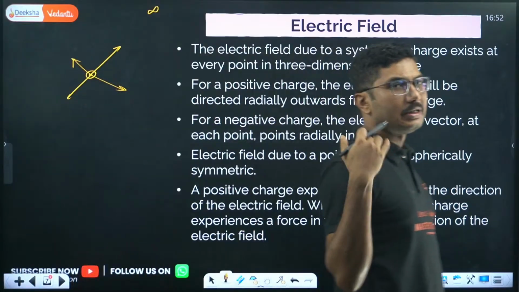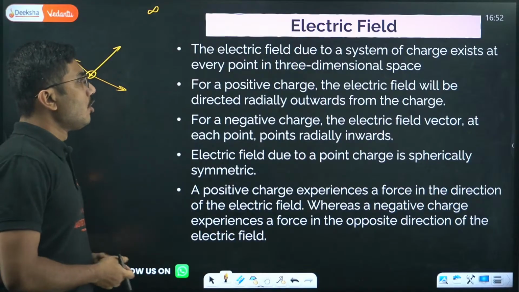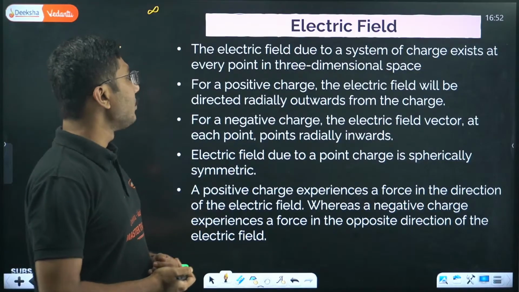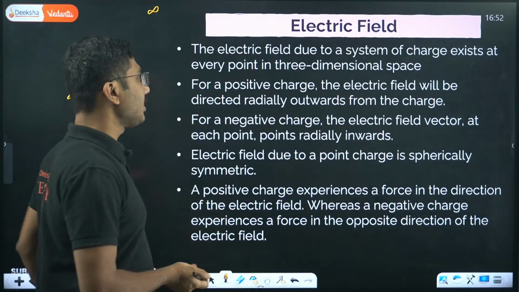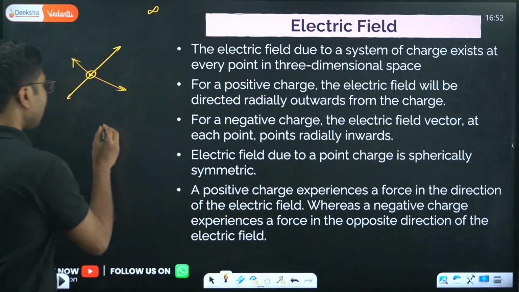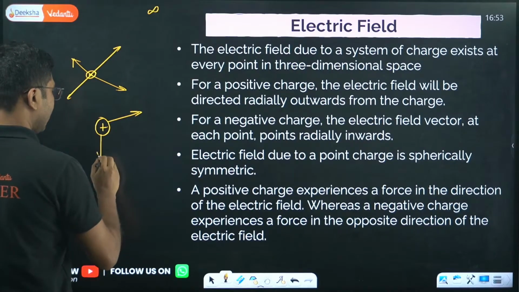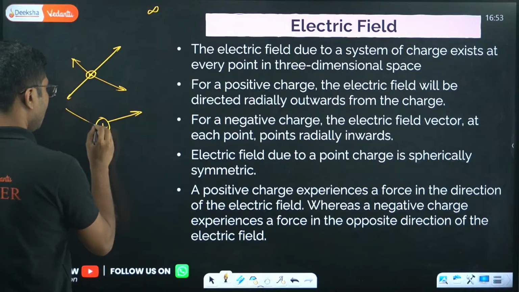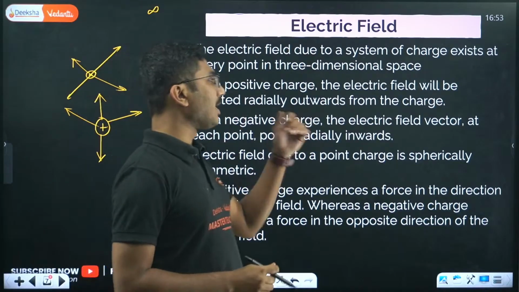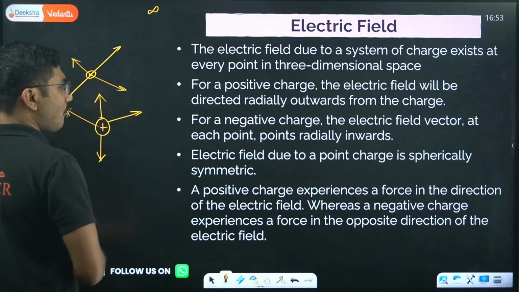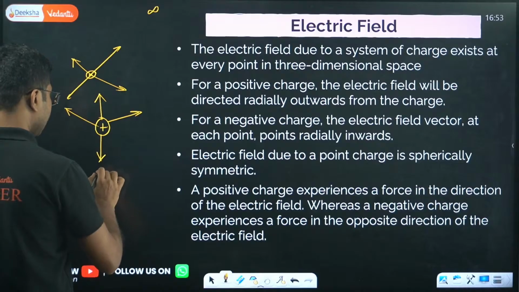At infinity the electric field is 0. Obviously, infinity means very far away. For a positive charge, the electric field will be directed radially outward from the charge. Whereas for a negative charge, the electric field vector at each point points radially inward. So if you are considering a negative charge, it is radially inward.